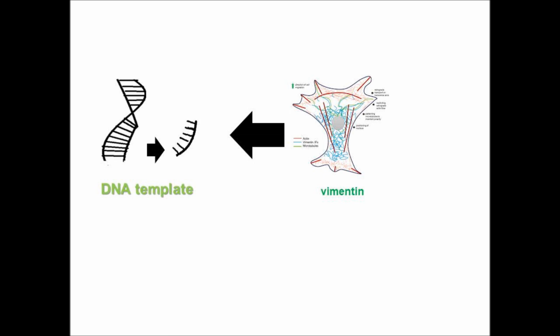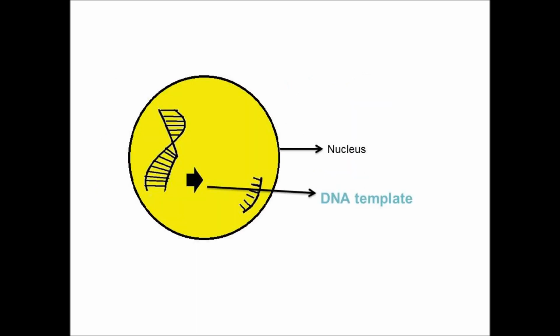Here is the DNA of a normal vimentin. The black color is DNA. We look at one part of the DNA, also black color. The DNA is inside the nucleus.